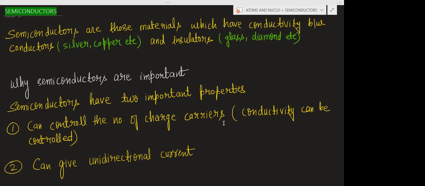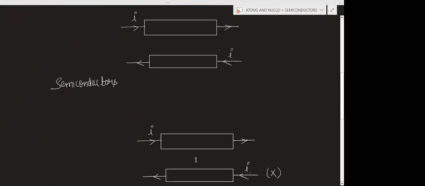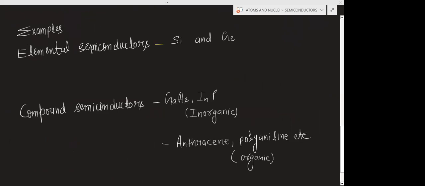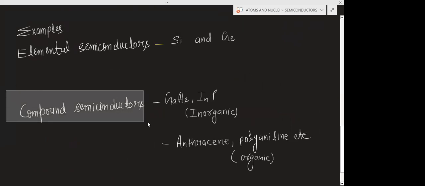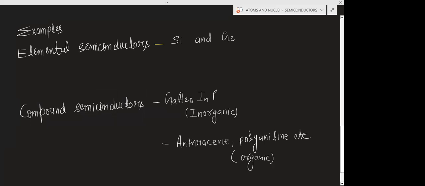So we can say conductivity can be controlled, and it can give a unidirectional current. Examples of semiconductor: silicon, germanium, elemental semiconductor; compound semiconductor, gallium arsenide, indium phosphide. These are inorganic. And in organic, we have anthracene and polyaniline.